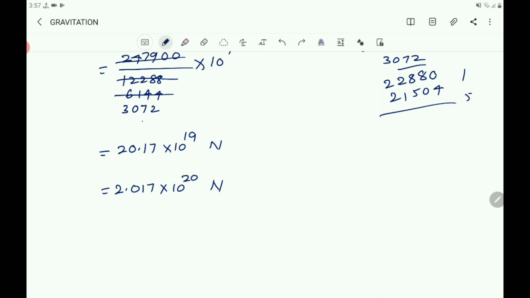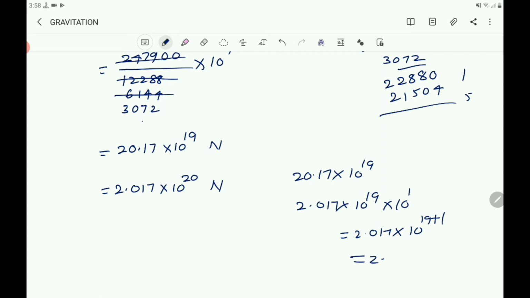So 20.17 into 10 power 19 means 2.017 into 10 power 19 into 10, that equals 2.017 into 10 power 19 plus 1, that becomes 2.017 into 10 power 20.